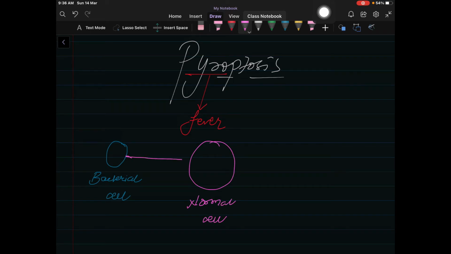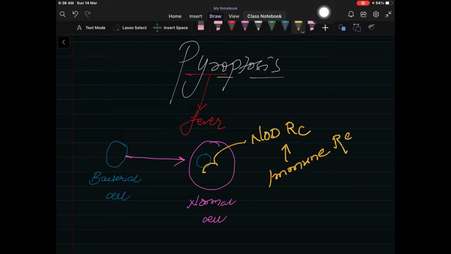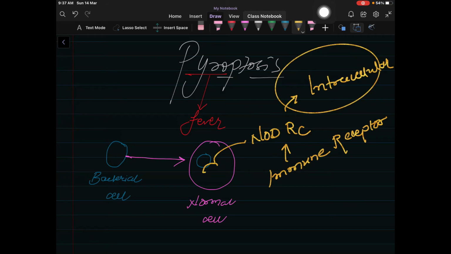Whenever a bacterial cell infects the normal cell, there will be formation of the inflammasome. What is the inflammasome? The bacterial cell will interact with the NOD receptor, which is a kind of immune receptor present inside the cell. Note this point: the NOD receptor is always intracellular. It is never extracellular.